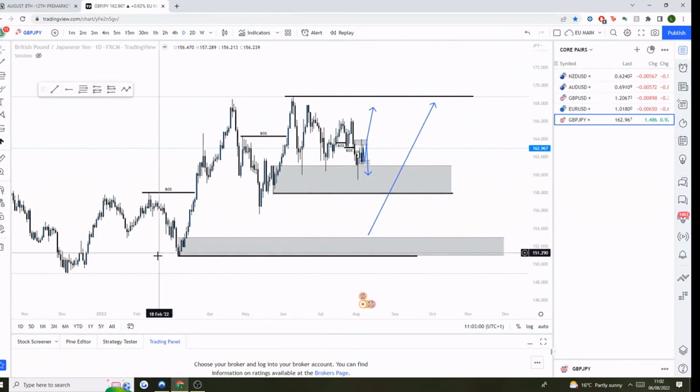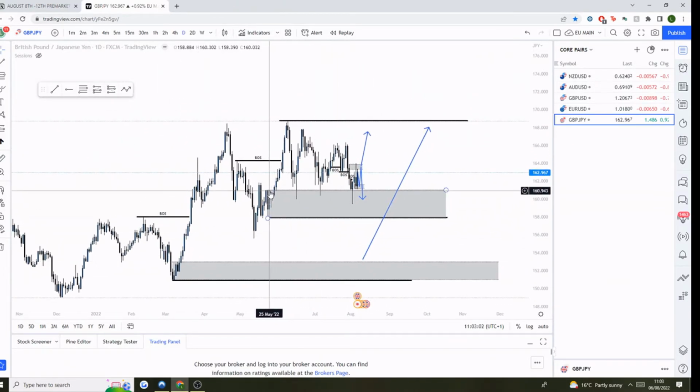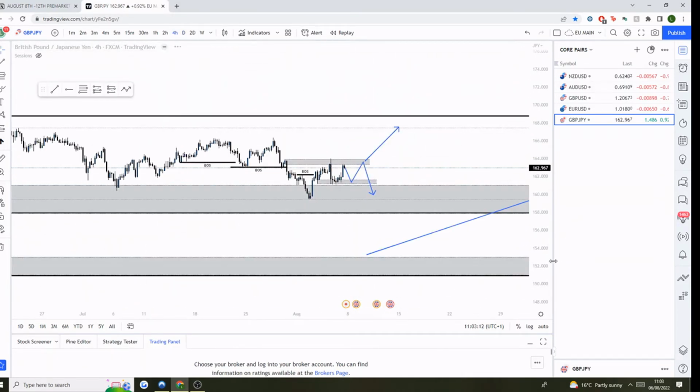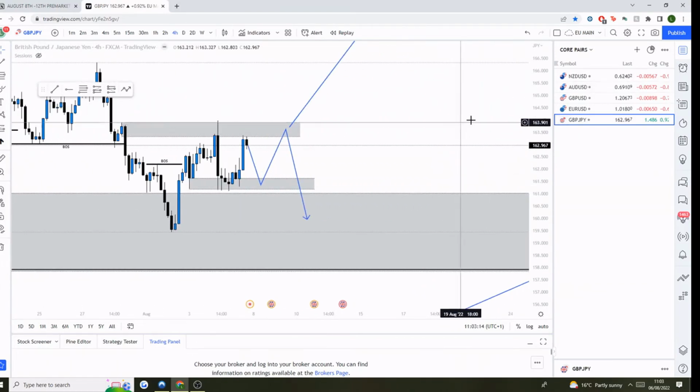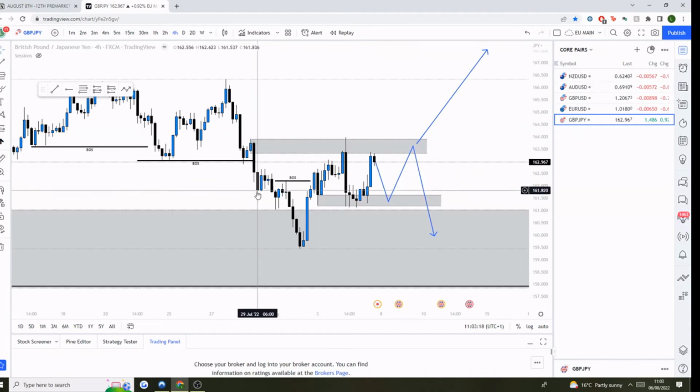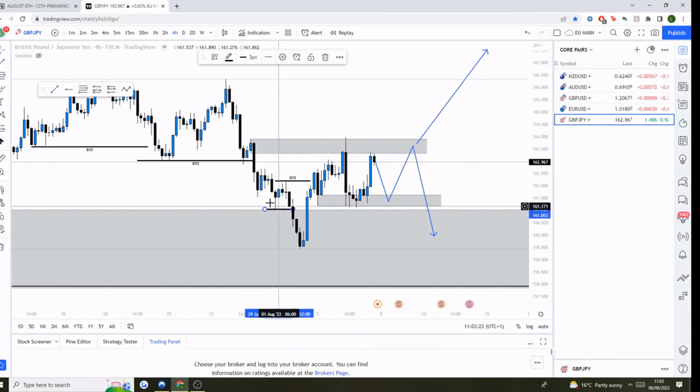So we've got a reason for price to come lower, but we've also got this here, which is a bullish order block, and that is a reason for price to go higher. So at this point, for me, it's really just a case of following the 4-hour to see what's going to actually happen. Looking at the 4-hour, we've essentially had the last two breaks. We had this break here, and then we've actually broken structure again here.